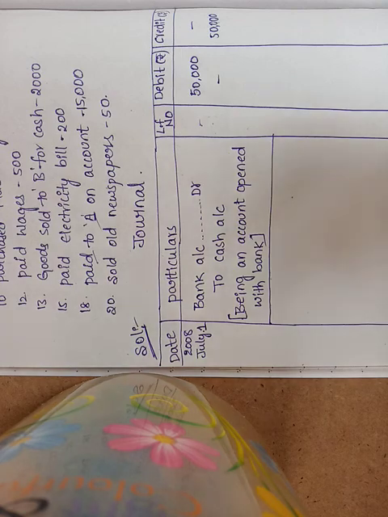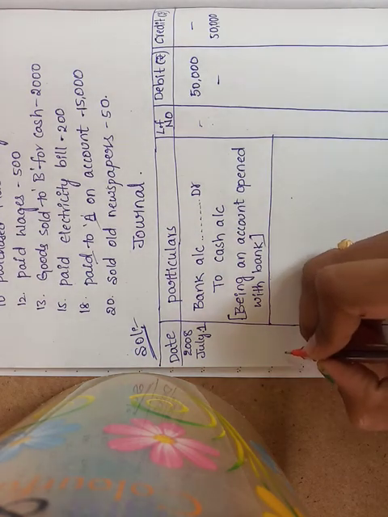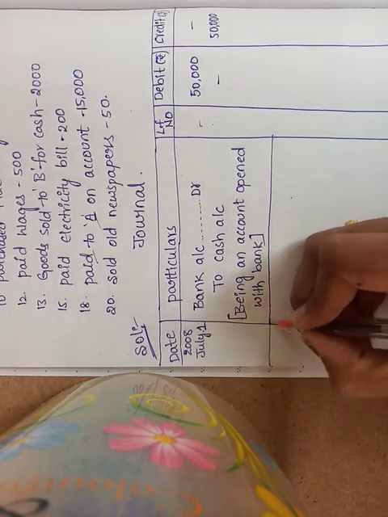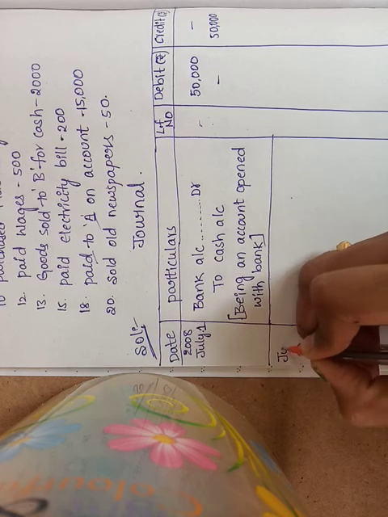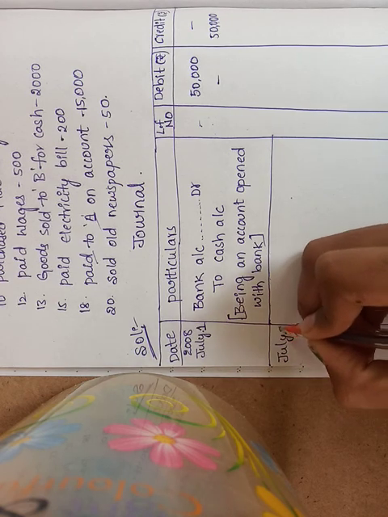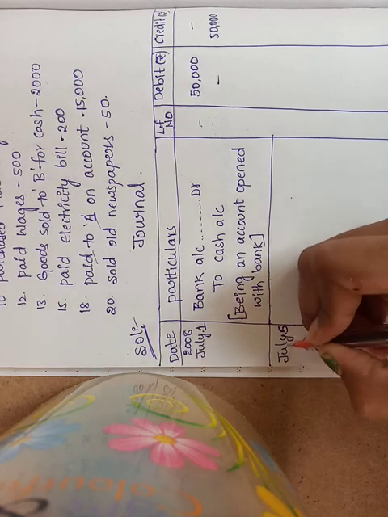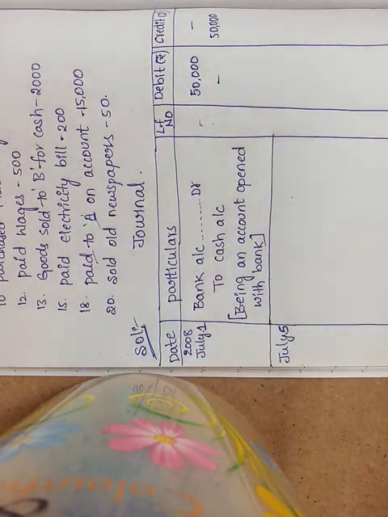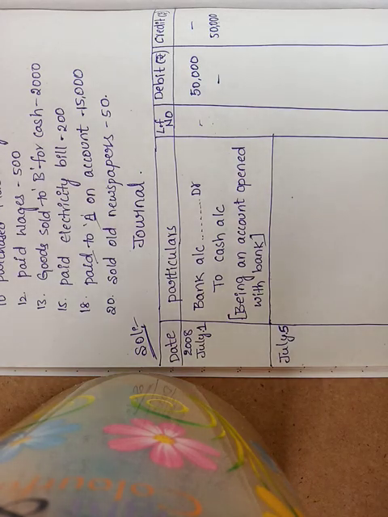Next, the second, on which date? Fifth date. July 5th: purchased goods for cash. You purchased goods. What do you get? Goods are coming. What is going out? Cash is going out. For purchasing goods you have to pay cash.